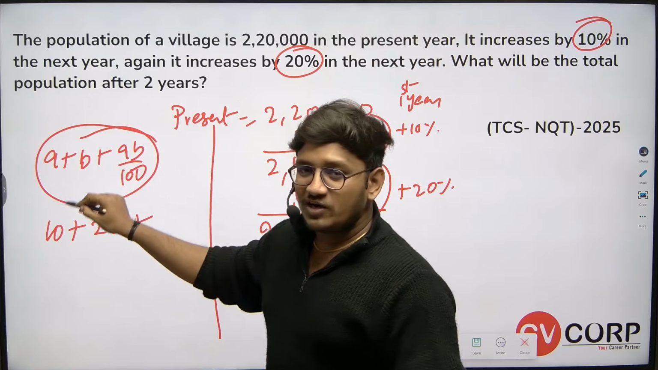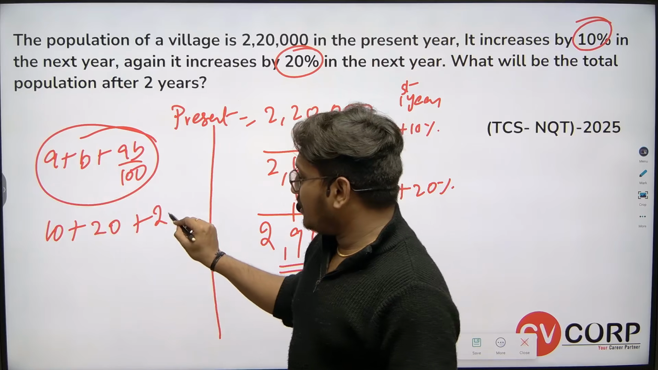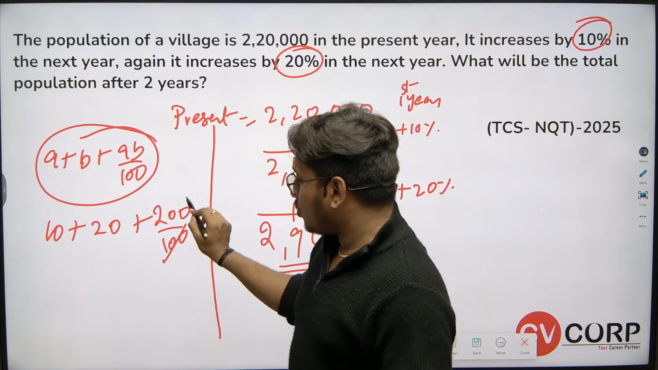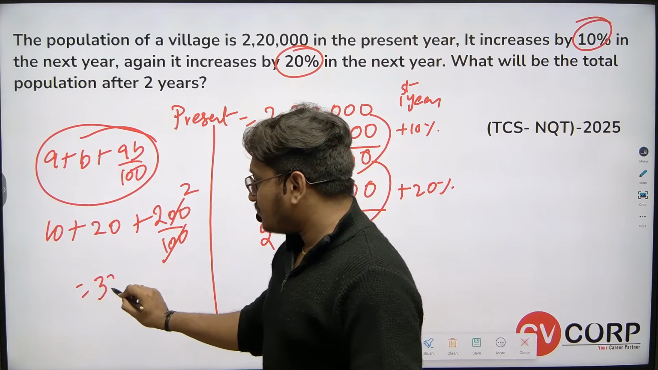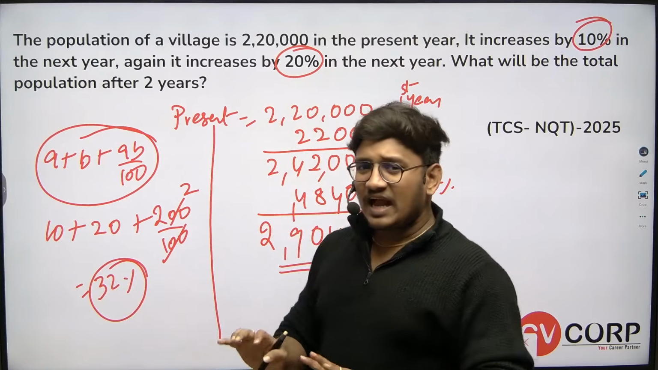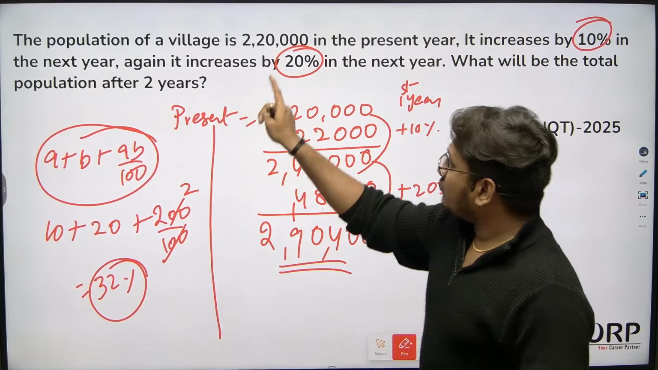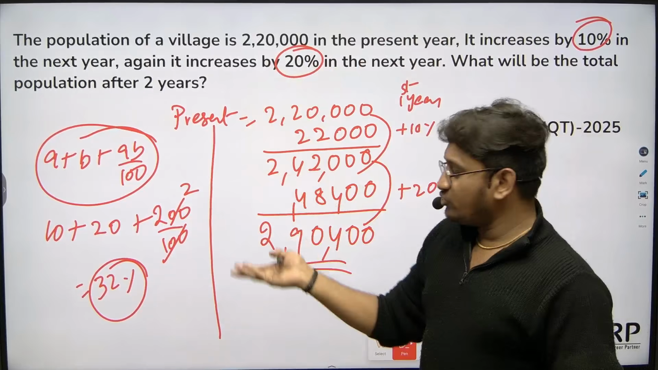So A value is 20, B value is 20. AB value will be 200 by 100. So 100 2 times, so total 32%. So you can calculate directly 32% of 2,20,000 and you can add up the values. You will get the same answer.